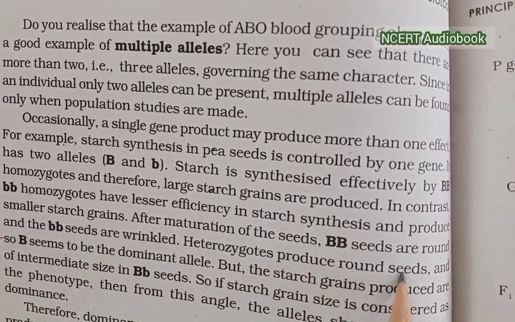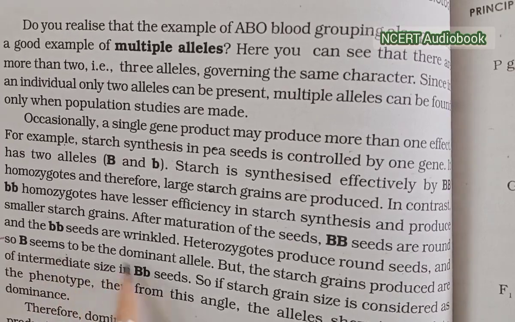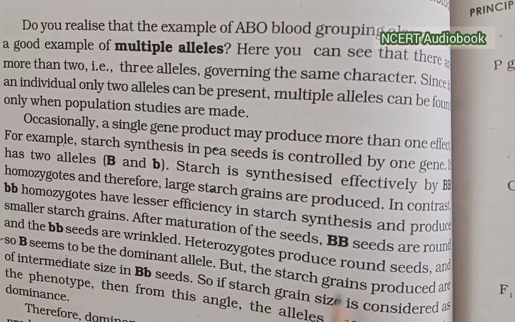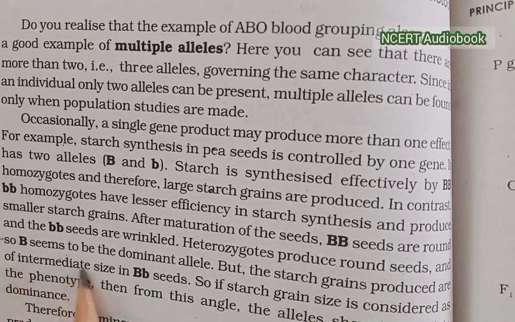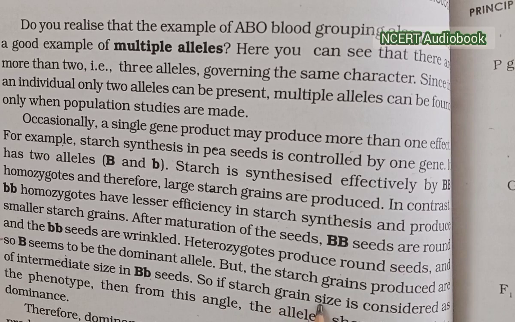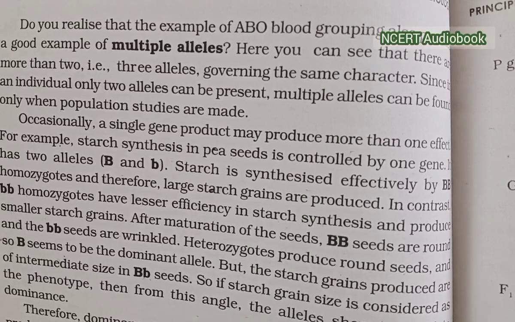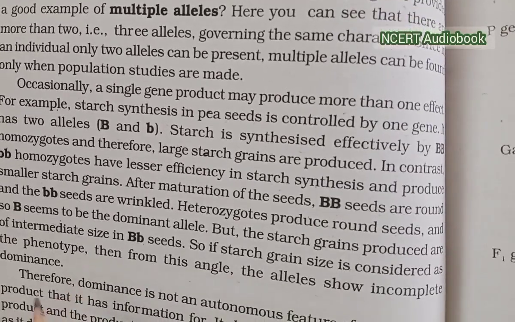Heterozygous produce the round seed, so B seems to be the dominant allele. But the starch grains produced are of intermediate size between those of the BB and bb seeds. So if the starch grain size is considered as a phenotype, then from this angle the alleles show incomplete dominance.